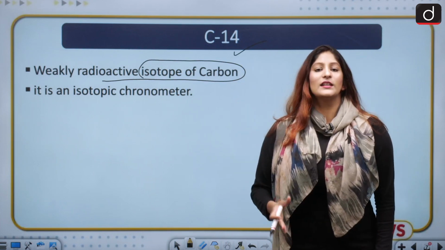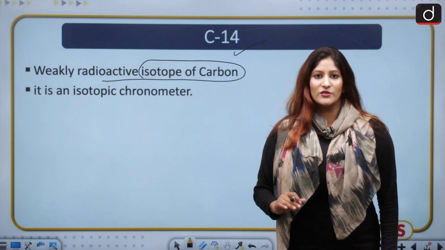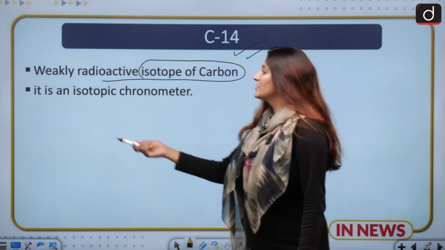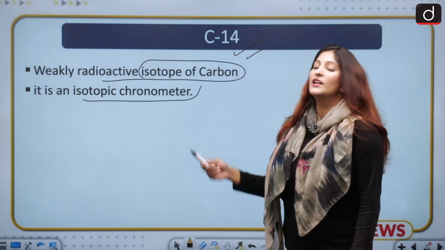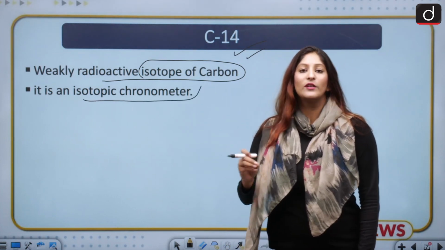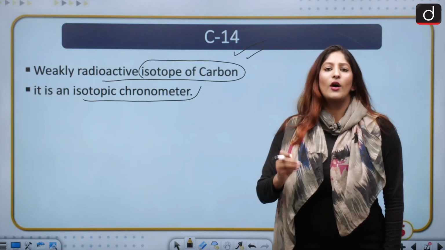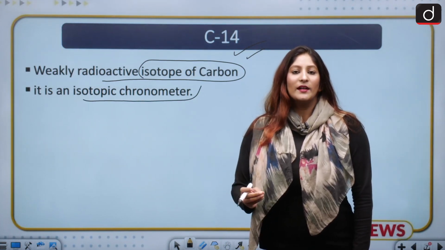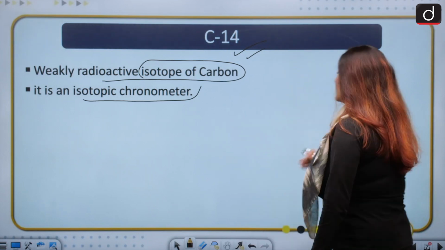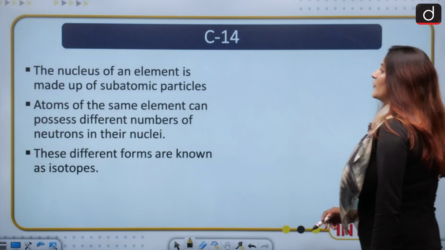C12 and C13 are stable in nature, but C14 is radioactive in nature. It is an isotopic chronometer. That means if we get the amount of C14, then we will know the age of a geological or any other sample by understanding the remnant radioactive isotope present in the sample, okay?